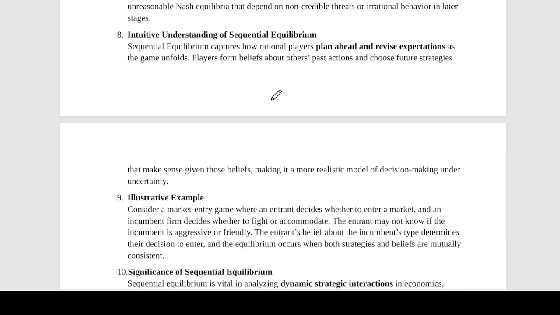Now, what is the intuitive understanding of sequential equilibrium? Okay, now what happens is that players will predict what the others may have done. ठीक है, ये लोगों ने क्या किया होगा. They will update their beliefs as the game progresses. Alright, and they will choose strategies that make sense at every stage. Okay, so the decisions that they make will constantly adjust to the new information that they gain at every stage of the game.